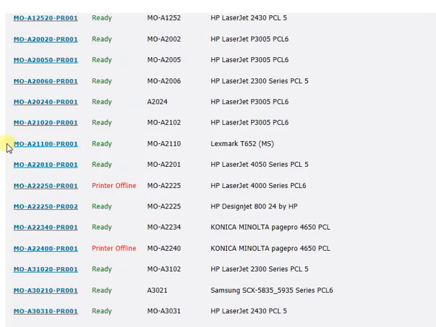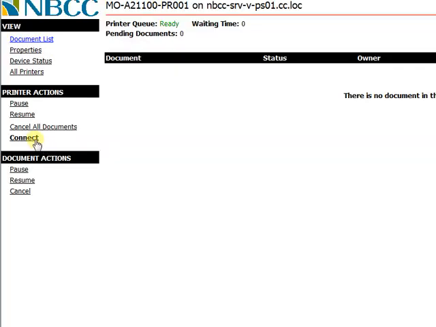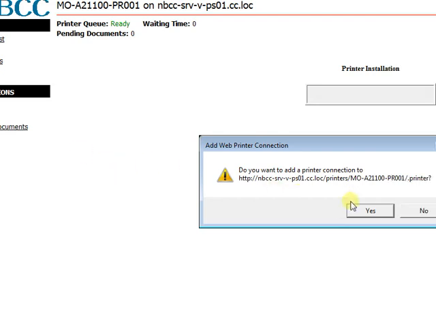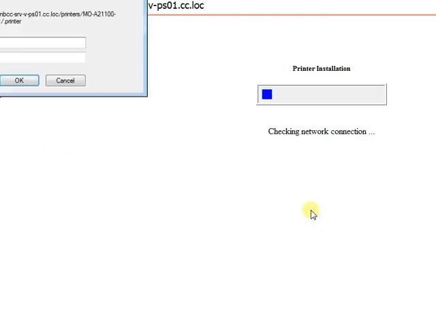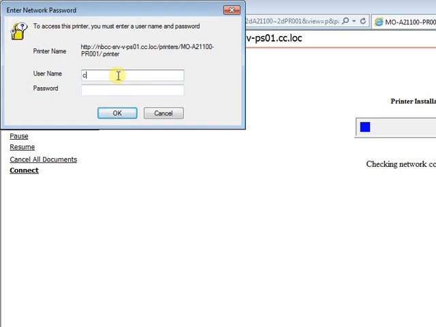So choose your campus and you'll see two scroll bars, so scroll down the right one all the way and then adjust the inner one until you see the room that you want to print in and click on the appropriate link. Then click Connect. Then click Yes. Now you'll have to enter your username again, so cc / and then your student number and then your password which was provided to you. Click OK.